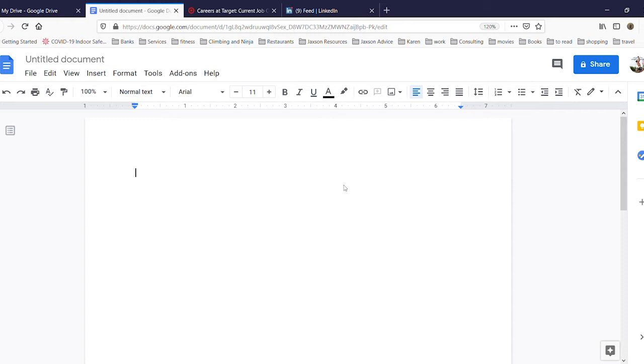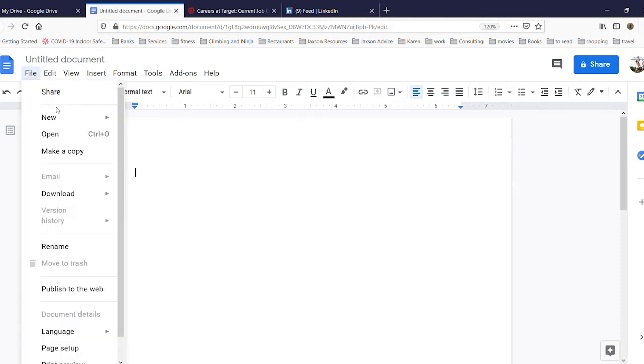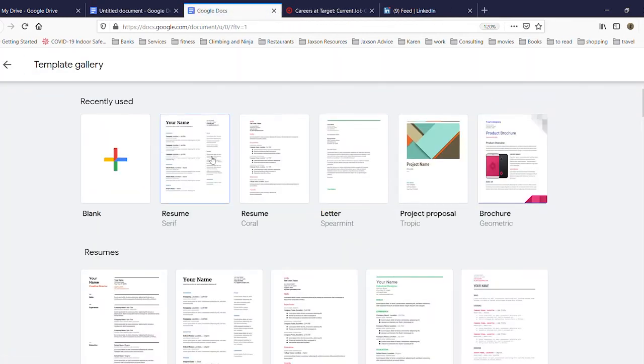Now, I have opened up a blank document in Google Docs, but we don't want to use a blank document. We want to use a template. So I would again go to File, New, and from the flyaway choice here, I would choose From Template. And you can see lots of options available here.